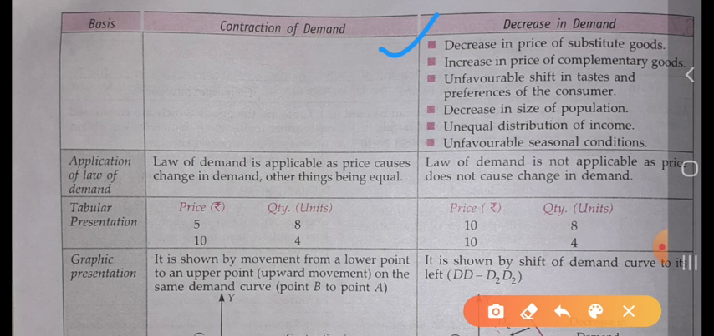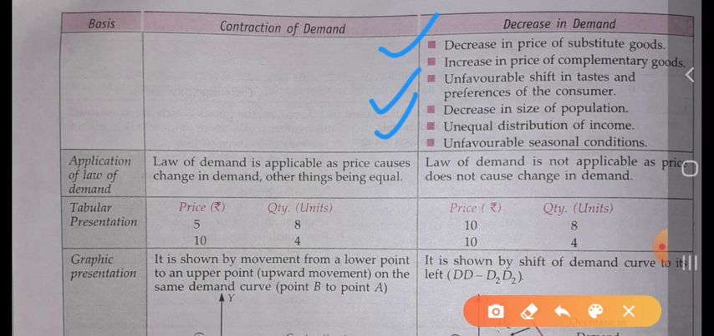Then there is the condition of an unfavorable shift in taste and preference of the consumer. When the taste and preference of the consumer change unfavorably, the demand for the commodity will decrease. Decrease in the size of the population: when the population decreases, the consumers demand less of the commodity, so the curve is shifted leftward.